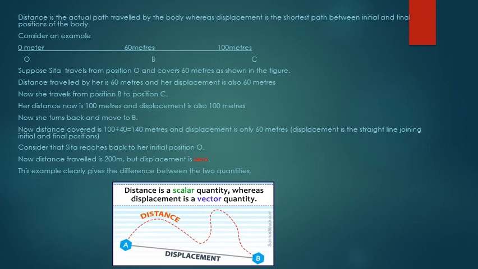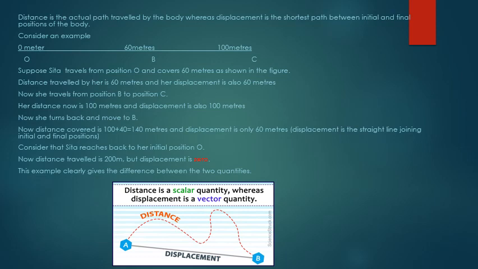Now consider an example. Suppose Sita travels from position O and covers 60 meters as shown in the figure. Distance traveled by her is 60 meters and her displacement is also 60 meters. Now consider that she travels from position B to position C. Her distance is 100 meters and displacement is also 100 meters. Now she turns back and moves to B. Distance covered is 100 plus 40 equal to 140 meters and displacement is only 60 meters, since displacement is a straight line joining initial and final positions.